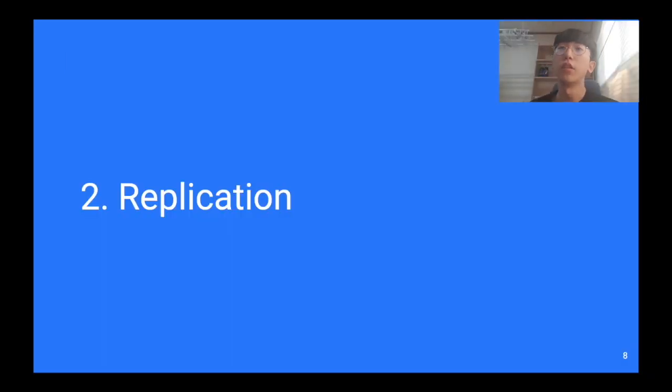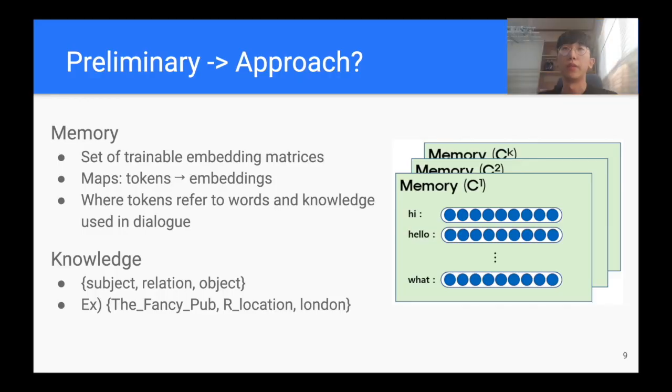Okay, this is Charlton Hall, and it is the application part. We will briefly discuss some of the terms that will be used in the research. Memory is a set of trainable embedding matrices that map tokens into embeddings. Here, tokens mean words and other knowledge that are used in dialogue. The collection of subject, relation, and object is called knowledge. It is the information that the system needs to know to carry out tasks. For instance, to incorporate the information that the fancy pub is located in London, it can be expressed in this form: the fancy pub, our location, London.